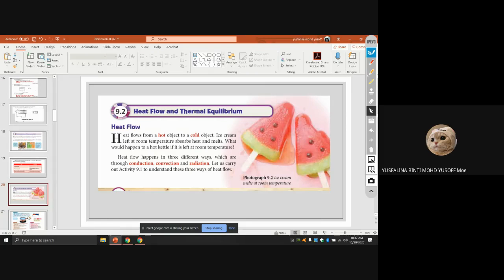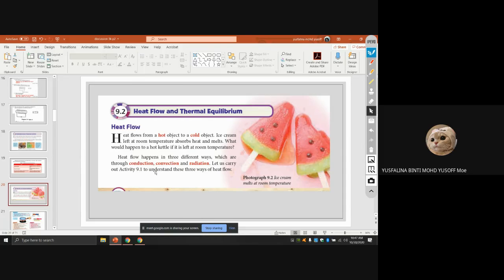Next one, heat flow and thermal equilibrium. We already know that heat flows from the hot object to the cold object. Heat flows in three different ways, such as conduction, convection, and radiation.